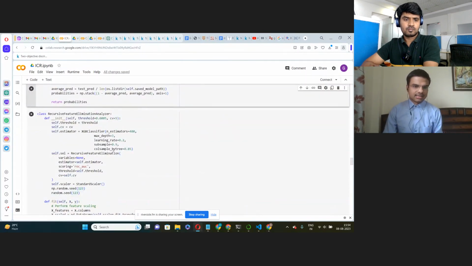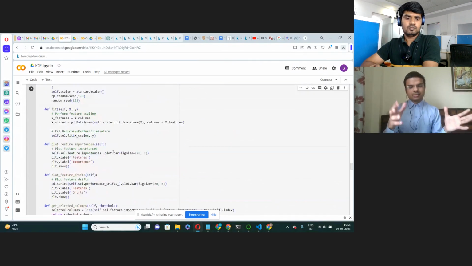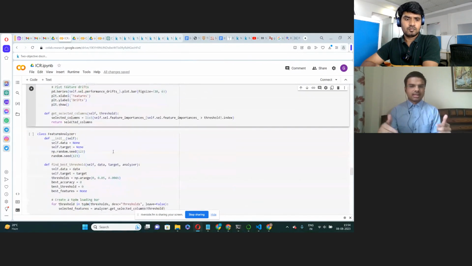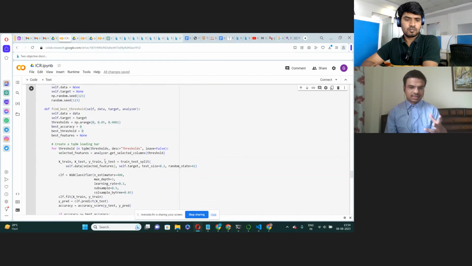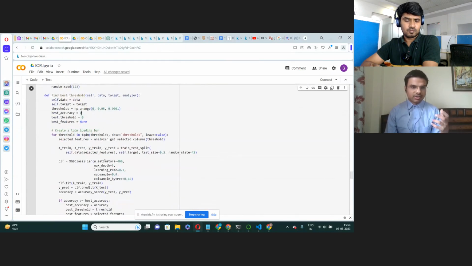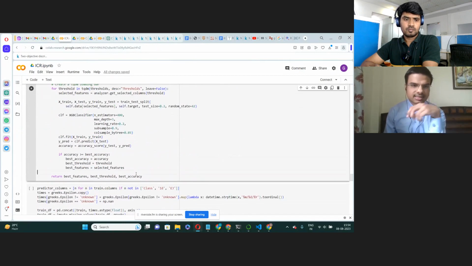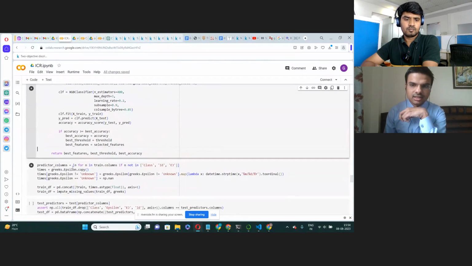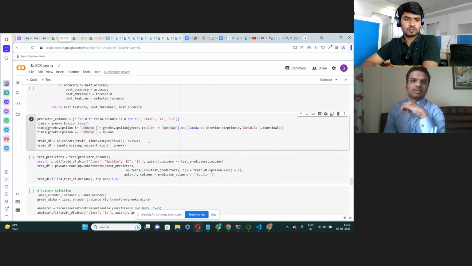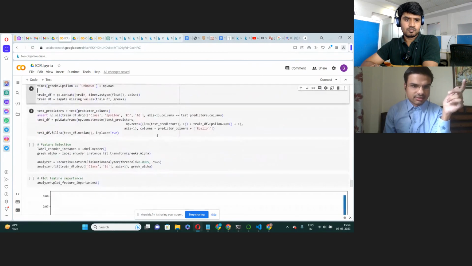And then we have a feature analyzer. Based on the features that are provided, it will find the accuracy and provide the best features, meaning which features will provide the best accuracy. And then there is this data set which we have converted to features by converting it to ordinal values, and we have done the same for the test data set.